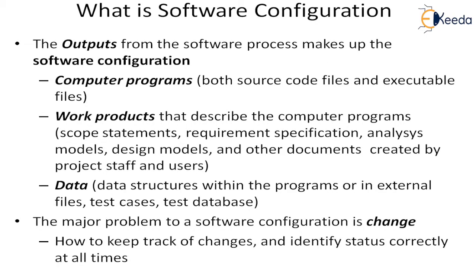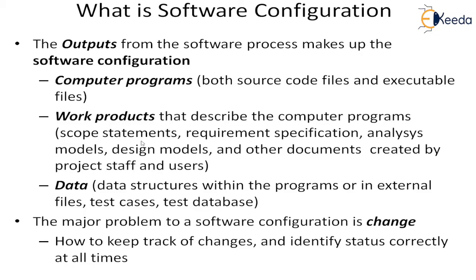So we can define the software configuration or the configurable items as the outputs from the software process. Those are the software configuration items. These are the computer programs, which are the source code files, executable files, and the work product, that is what is coming out of each task in the process model.